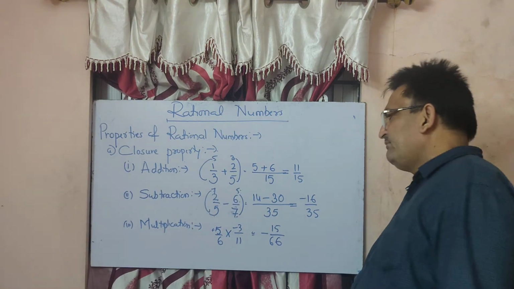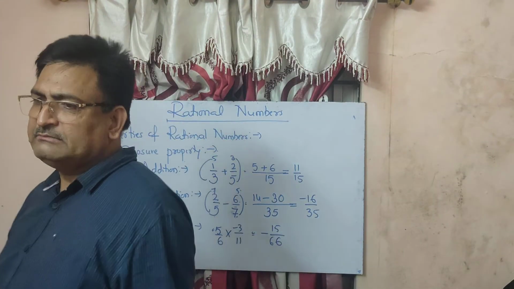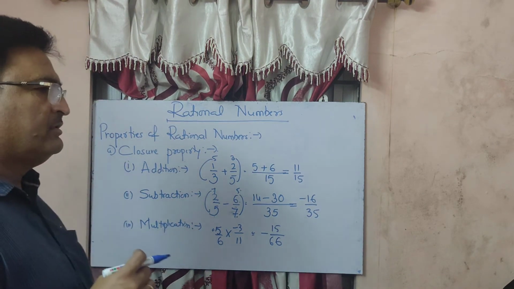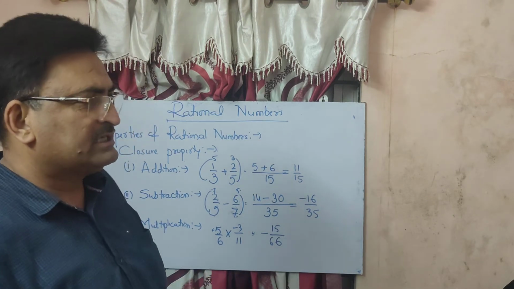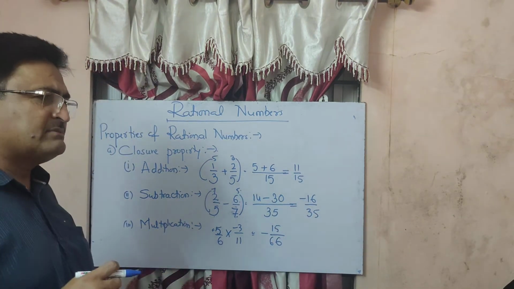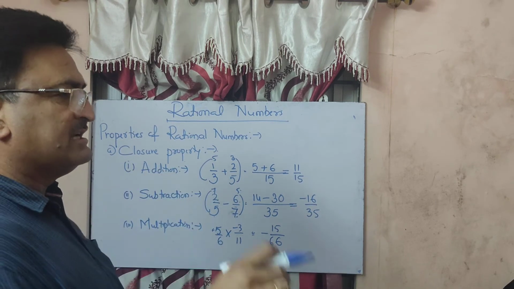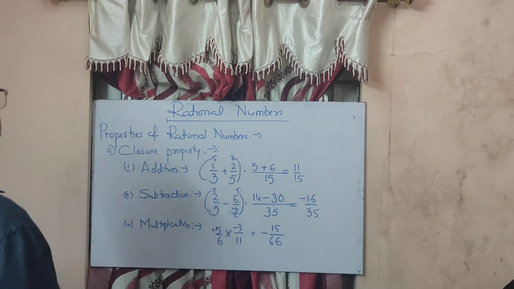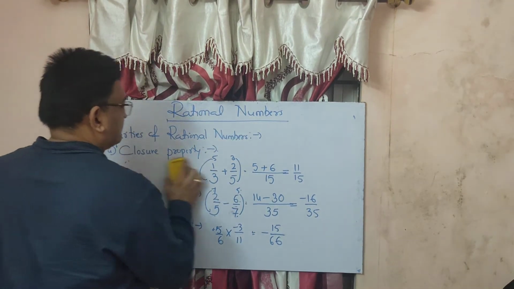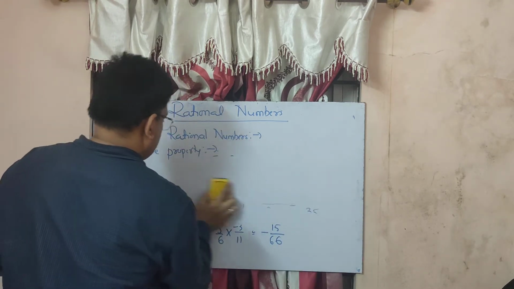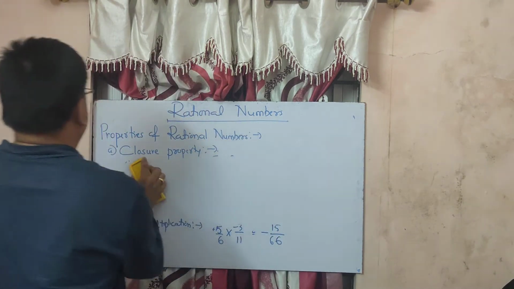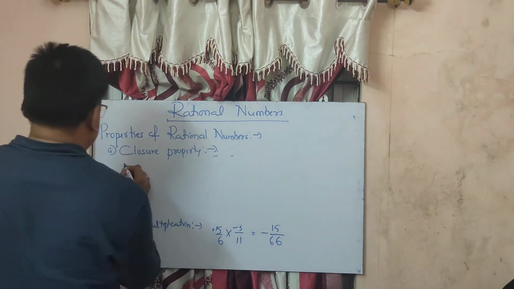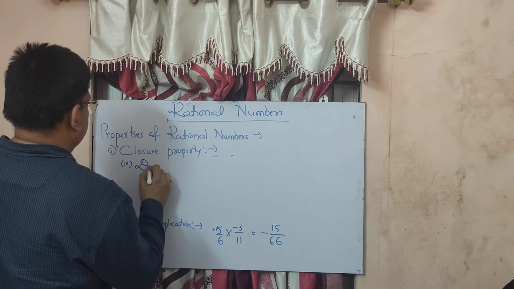Means, if you add two rational numbers, you get a rational number. If you subtract two rational numbers, again you get a rational number. And if you multiply two rational numbers, again you get a rational number. Now the last operation, that is division. Now let us check what happens when we divide one rational number by another. So what happens?